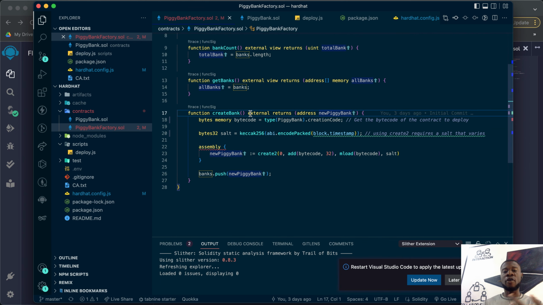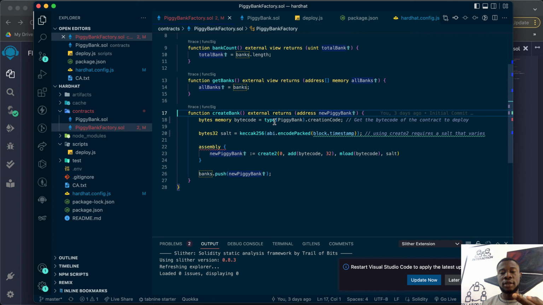This is the function that performs the main magic here. This is the create a bank function. The way the create2 function works, it takes in bytecode and salt. Salt is like a source of randomness that ensures the address it creates for each bank is different. So this is what I did here. First of all, I was able to get the bytecode of this piggy bank contract.